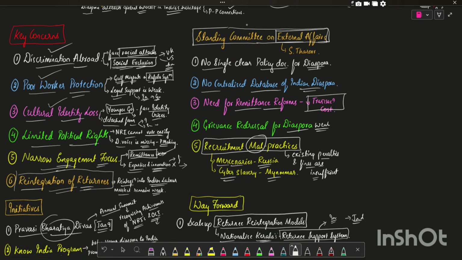And also, I have given about the Standing Committee on External Affairs, where this committee highlighted the concerns that there is no single clear policy document, there is no single centralized database, and there is a need for remittance reforms. Grievance redressal for the diaspora is very weak. There are recruitment malpractices.